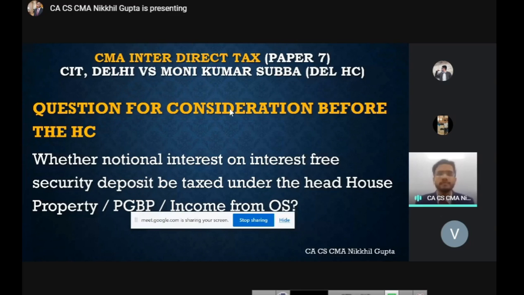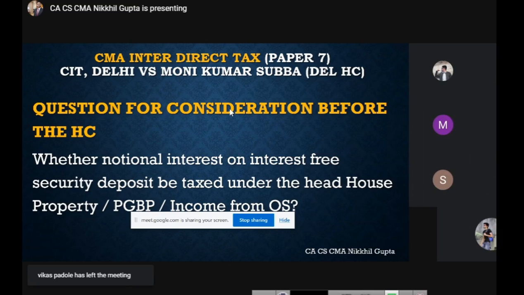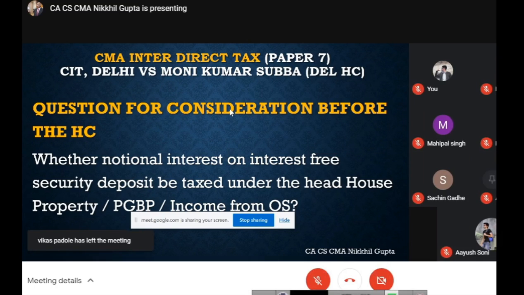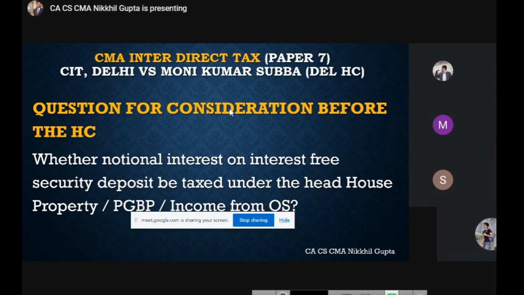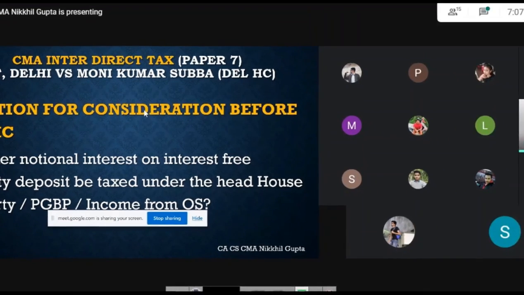We have studied all the provisions of house property, guys, and in this head at least, there is no provision for notional interest. So notional interest cannot be taxed. Now the question arises, can notional interest be taxed as PGBP? Guys, over here we are talking about house property income, which means I'm assuming that I'm not doing business in that particular house property. So the question of taxing this income as PGBP does not arise. So sir, the last option remains, income from other sources.